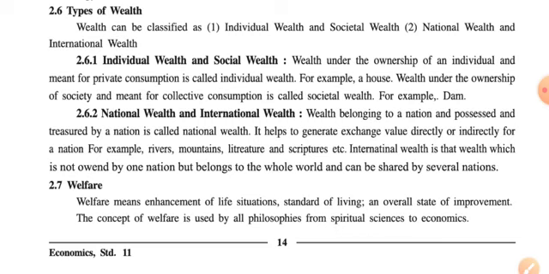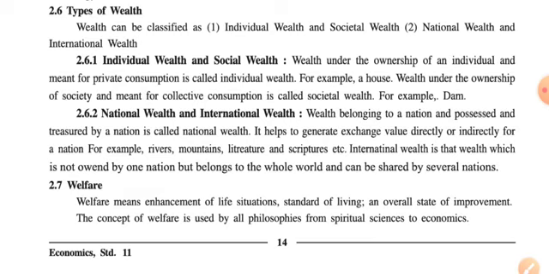And whenever the wealth belongs to the whole society or a nation, with combined or collective ownership, it is called social wealth. Now let us discuss what is given in the textbook.